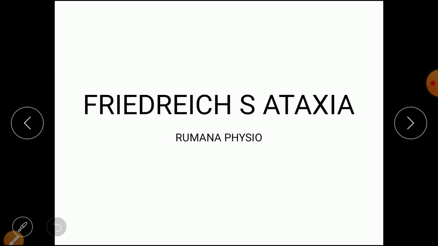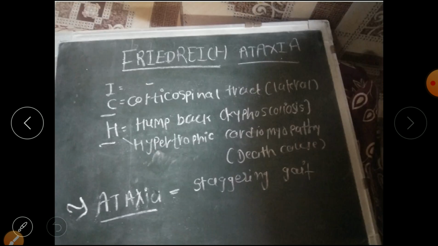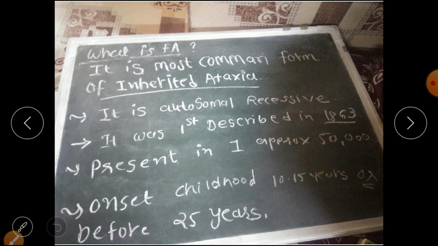So today we discuss Friedreich's ataxia. It is the sensory type of ataxia. This chart we will discuss in the last. So first we discuss what is Friedreich's ataxia. The short form is FA.